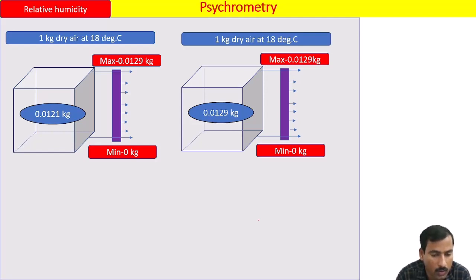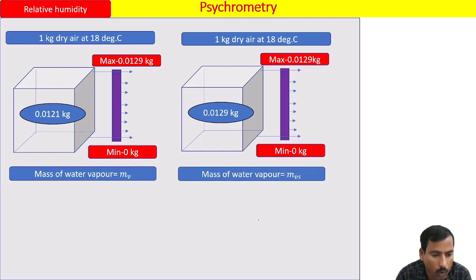So this air is called saturated air. I already defined MV, the mass of water vapor when air is unsaturated, and MVS, the mass of water vapor when air is saturated. Then how to define the relative humidity? Relative humidity is defined as the ratio of the mass of water vapor when air is unsaturated to the mass of water vapor when air is saturated.